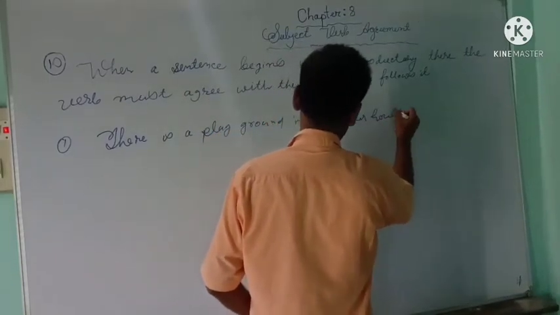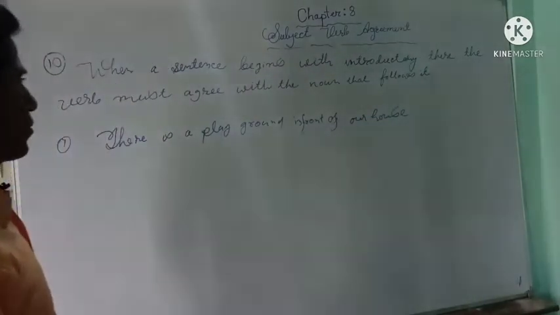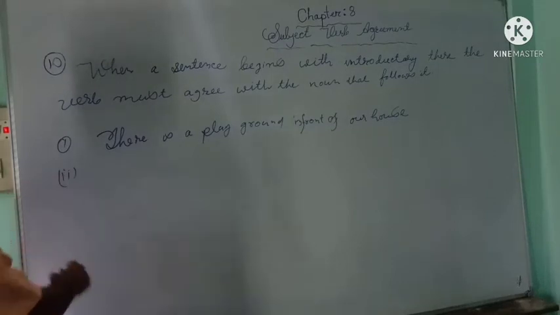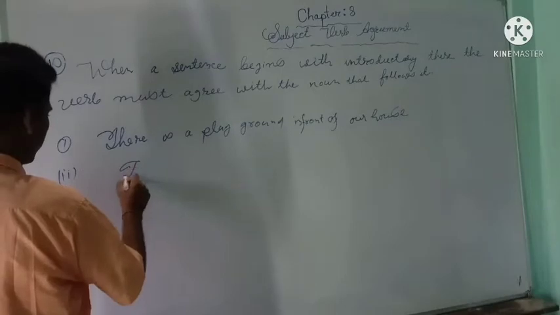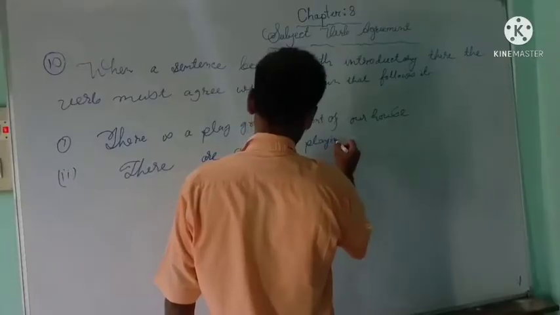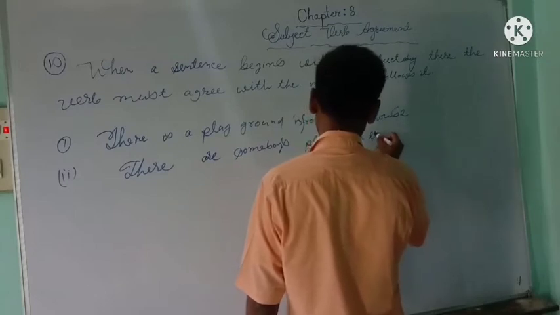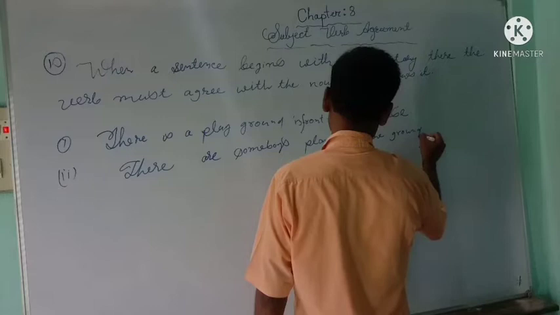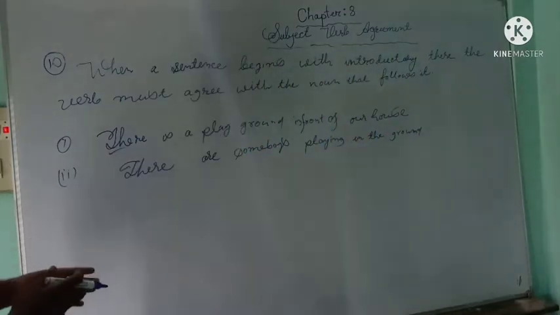Okay, there is a playground in front of a house. Now, there are some boys playing in the ground. Okay, now look at the sentences on the board.